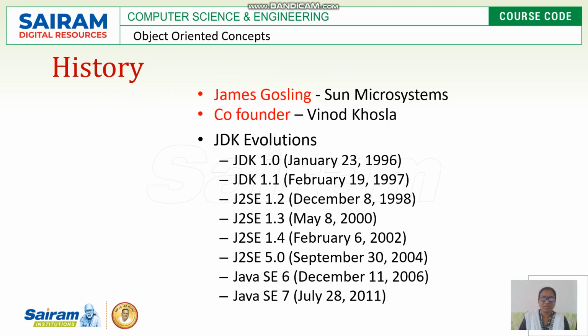Now the history. James Gosling is the author, and he developed the Java language at Sun Microsystems. The co-founder is Vinod Khosla. The first version of the Java Development Kit, JDK, JDK 1.0, was released in January 1996. Then 1.1 was released in February 1997. Within the next year, one more version was developed. Likewise, roughly every year, a new version of JDK was released. Then they moved on to Java standard editions.